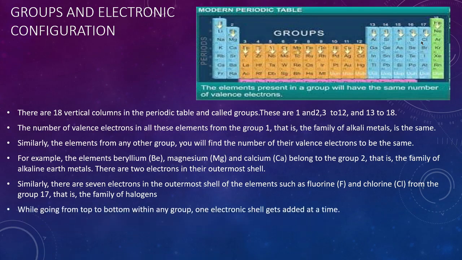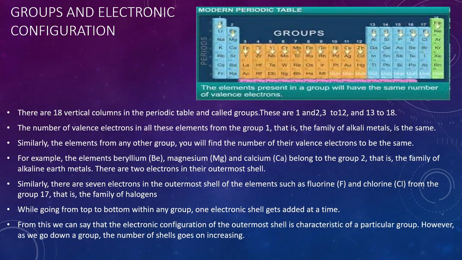When you go from top to bottom in any group, 1 electron shell gets added at a time. From this we can say that the electronic configuration of the outermost shell is the characteristic of the particular group. However, as we go down the group, the number of shells goes on increasing.